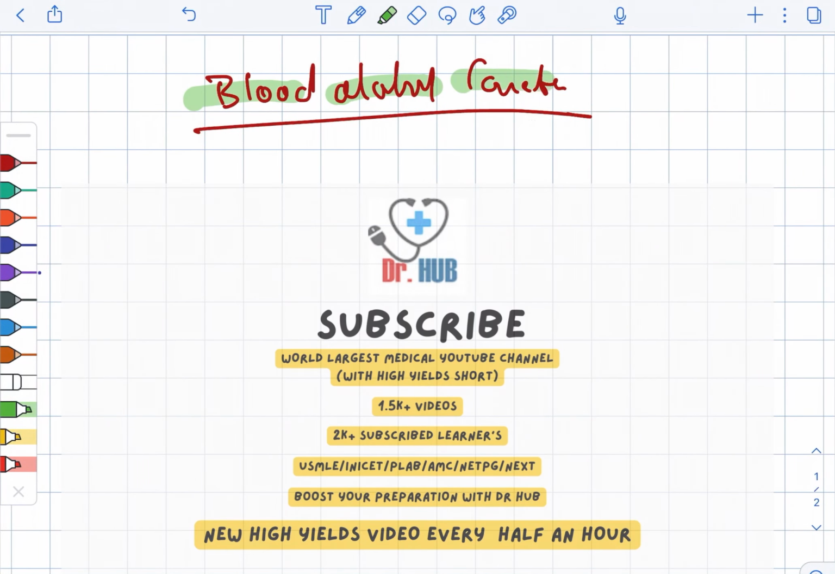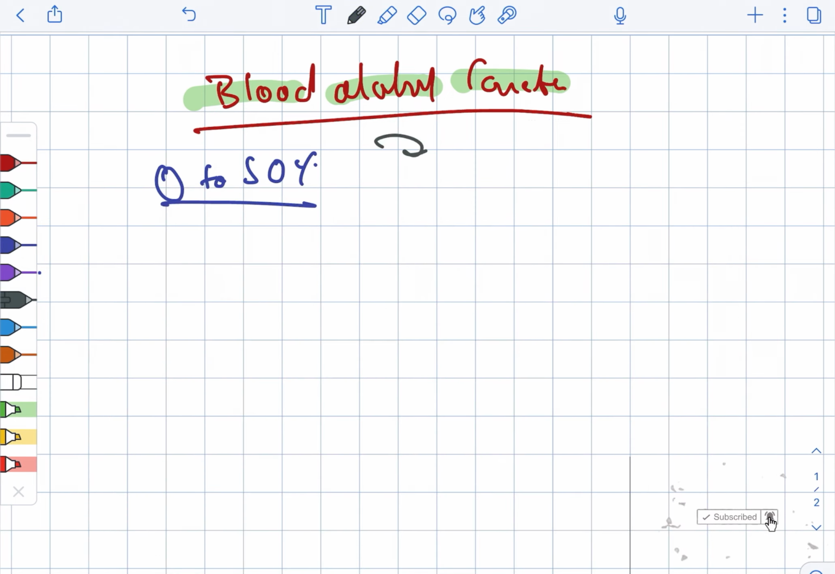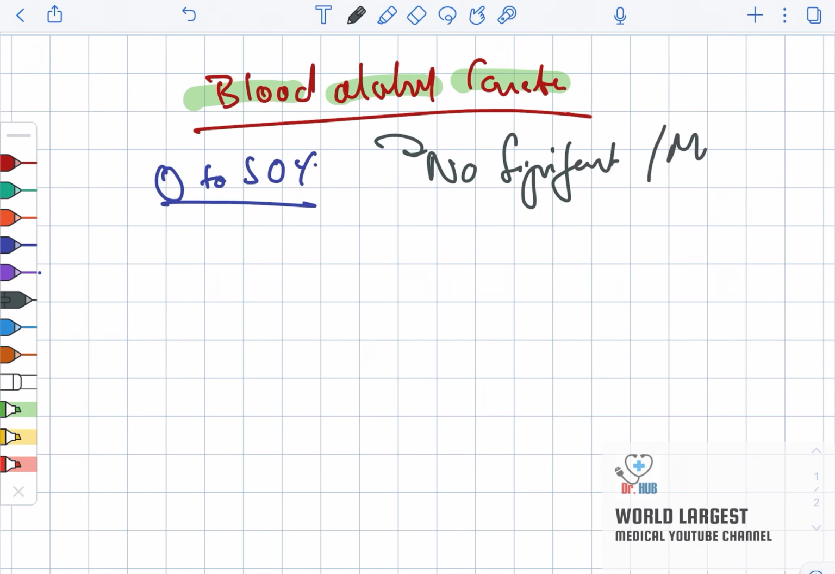Blood alcohol concentration. First we are looking at 0 to 50. In the case of 0 to 50, there is no significant effect, only the presence of mild euphoria.